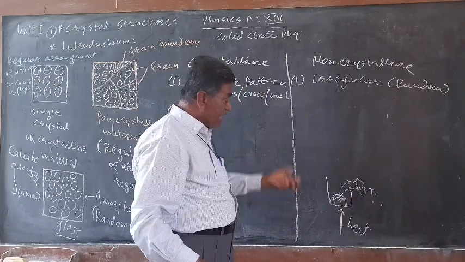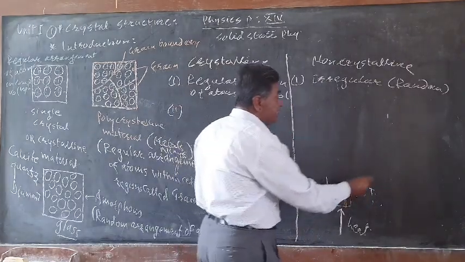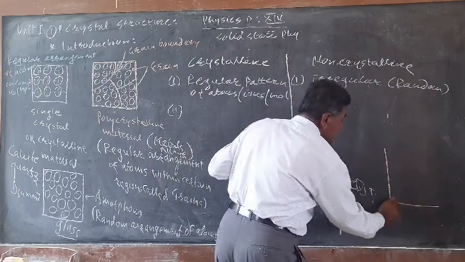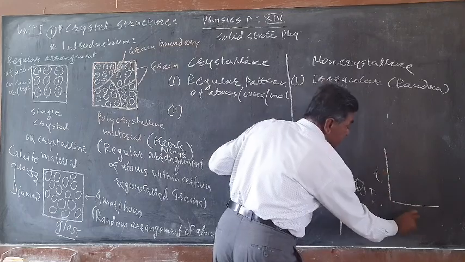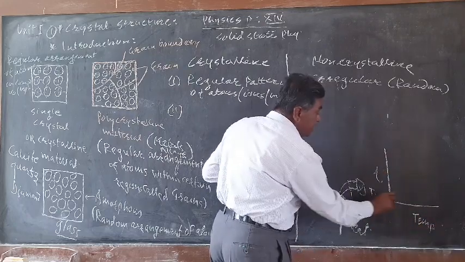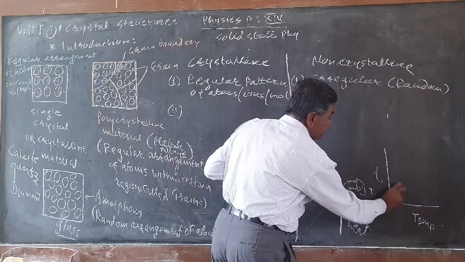With the passing of time, the temperature rises. For example, we take time here and temperature here. Then it is found that the temperature increases.